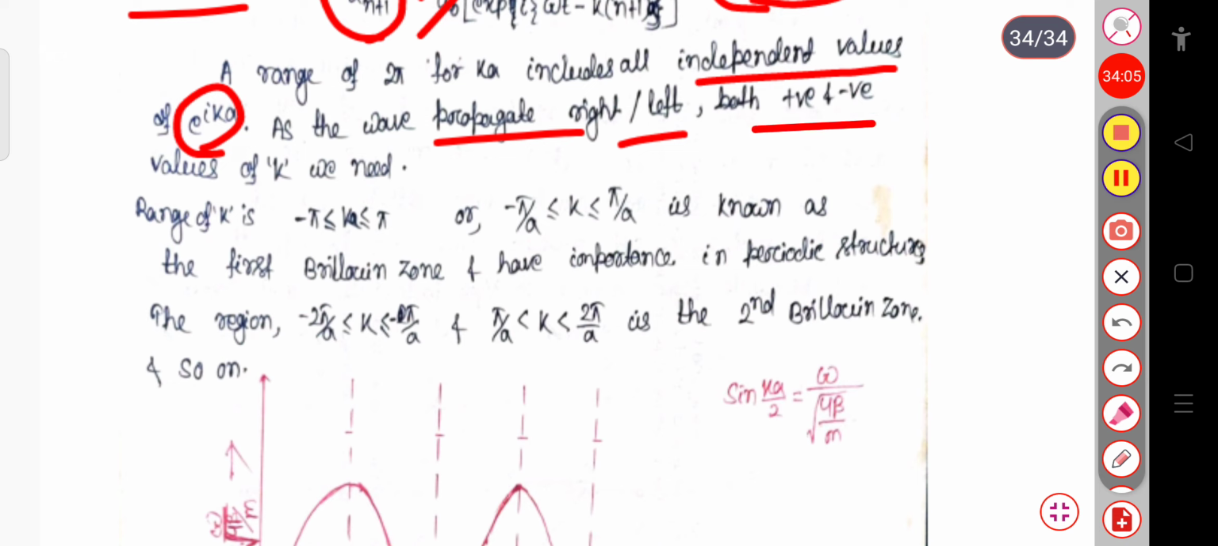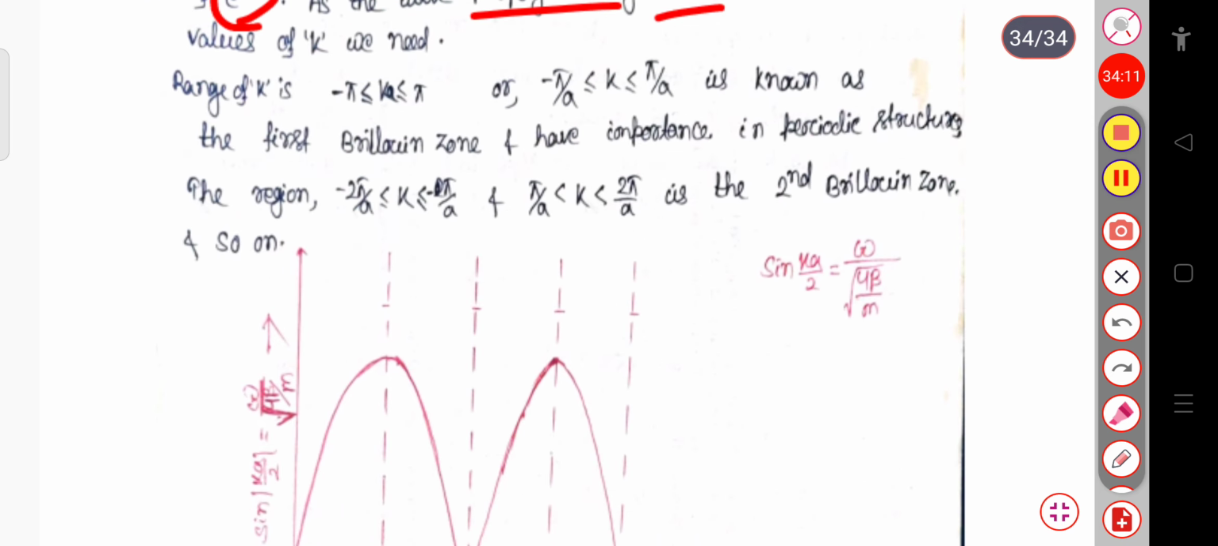So it means that the range of k, that is the value of ka, lies between minus pi to plus pi, or we can write the k value will be this. If we divide by the a term, this will be minus pi by a to plus pi by a, and this is known as the first Brillouin zone. The k value lies between minus pi by a to plus pi by a.